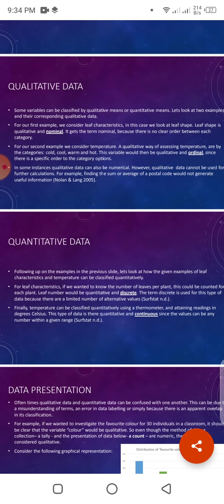In some instances, qualitative data can also be numerical. However, qualitative data cannot be used for further calculation. For example, finding the sum or average of postal codes will not generate useful information.